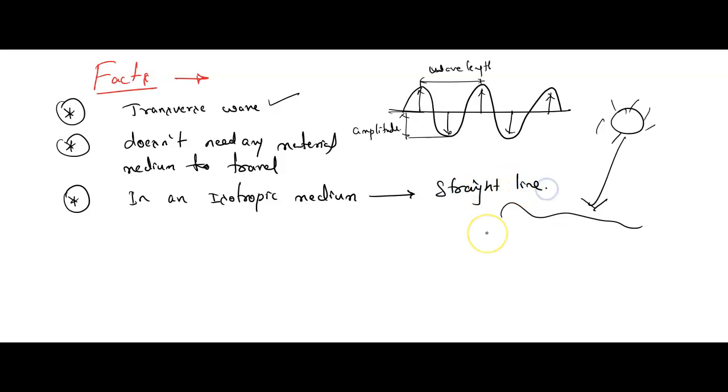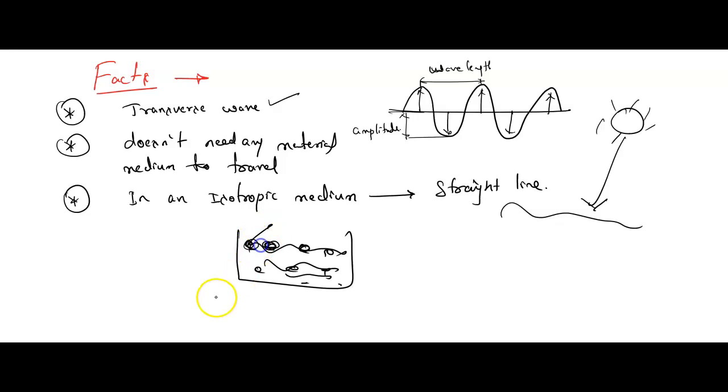Isotropic medium means what? It is such a type of medium which has the same properties throughout the medium. In the complete medium the properties will be the same. Assume one particle is here, and so many particles are there. Here what property this particle has, even this particle also has the same property. Even this particle also is having the same property. That is what is called an isotropic medium. In an isotropic medium, the light travels in a straight line.